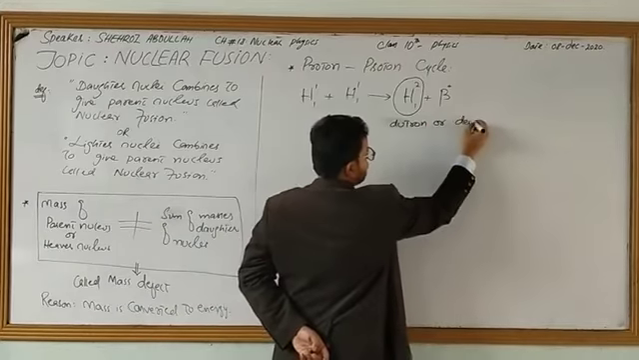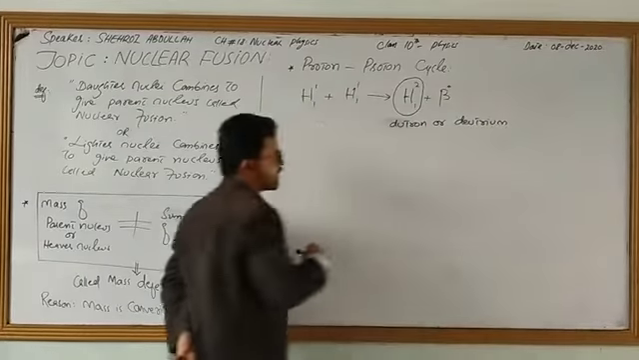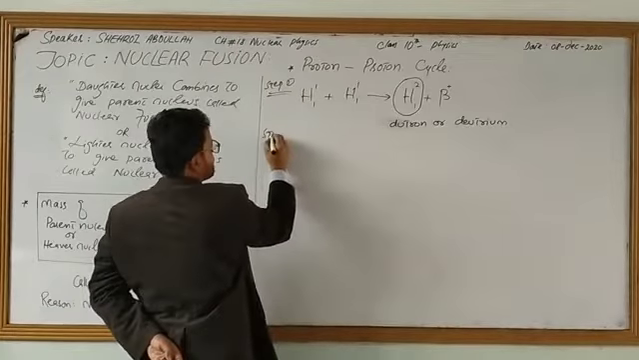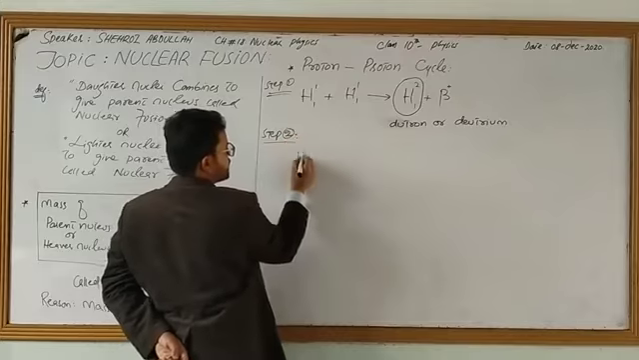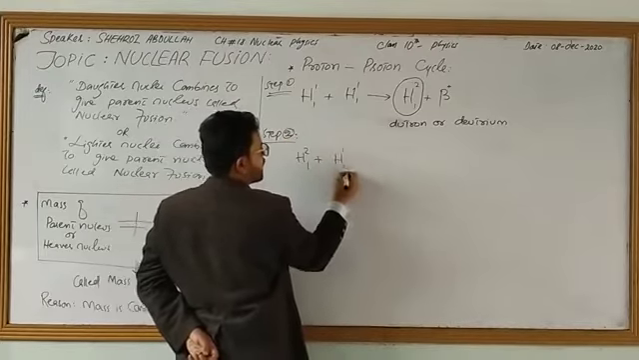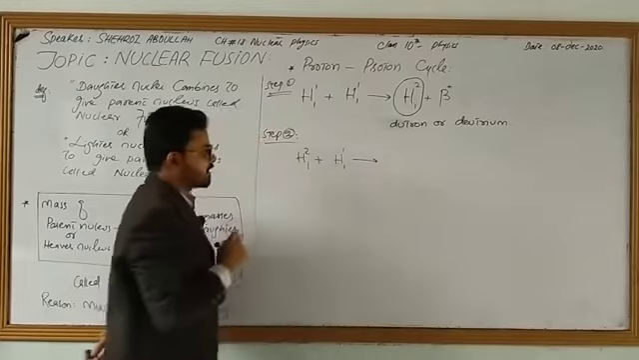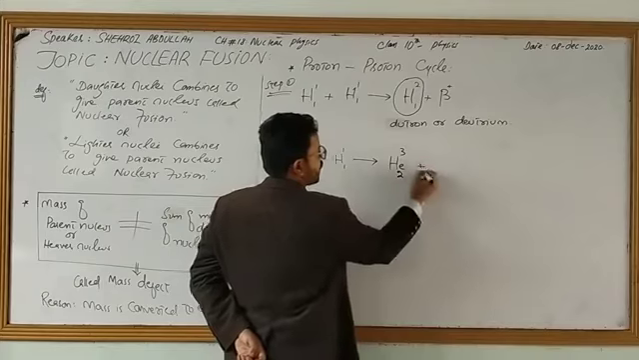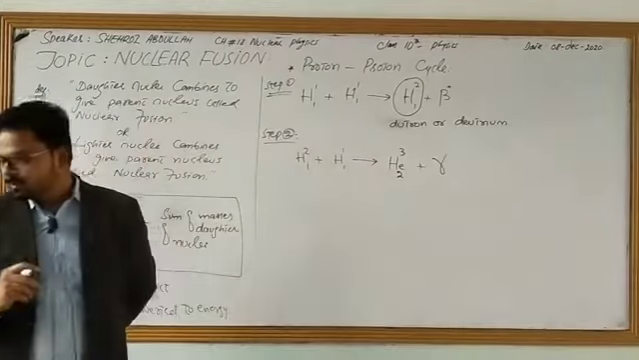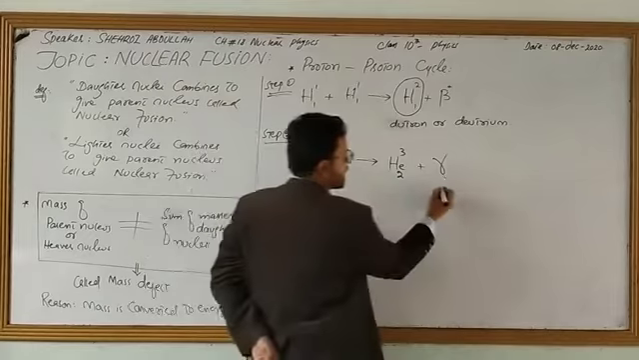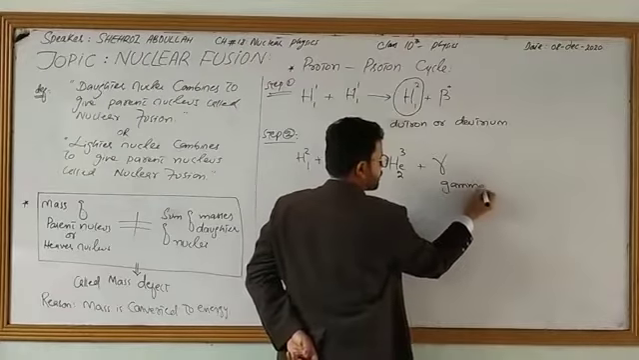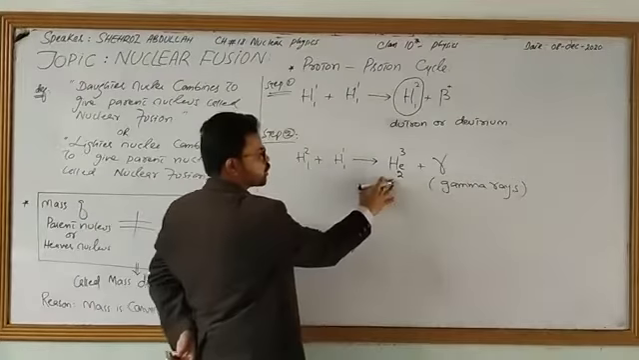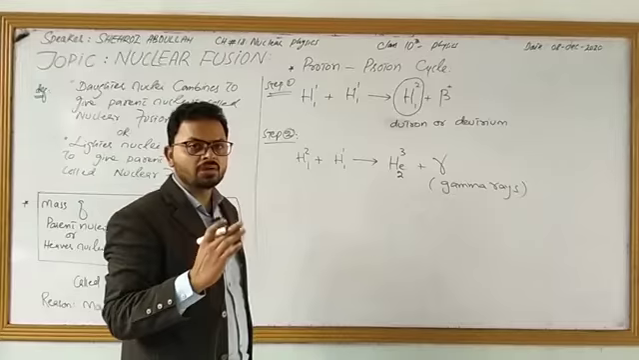Deuteron or deuterium we can say, right? This is step number 1. Now coming towards step number 2. This deuteron is combined with hydrogen 1,1, and it gives you an isotope of helium, helium-3,2, with release of gamma rays. Energy is released in the form of gamma rays. This, He 3,2, is an isotope of helium.